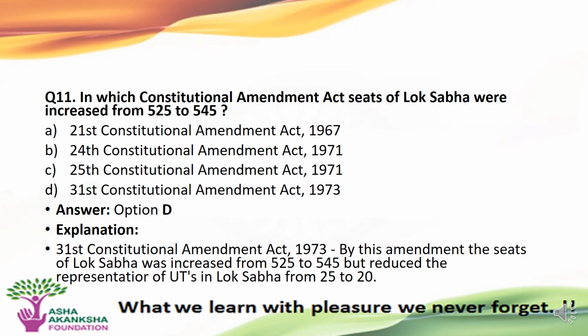The next question is, in which Constitutional Amendment Act were the seats of the Lok Sabha increased from 525 to 545? Options are A. The 21st Constitutional Amendment Act 1967, B. The 24th Constitutional Amendment Act 1971, C. The 25th Constitutional Amendment Act 1971, or D. The 31st Constitutional Amendment Act 1973. The correct answer to this question is option D, that is the 31st Constitutional Amendment Act 1973.